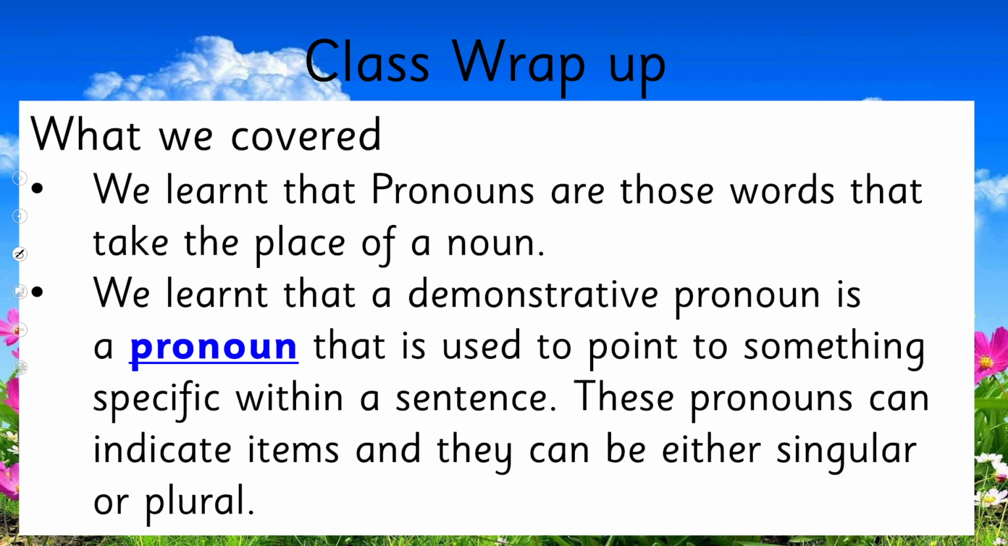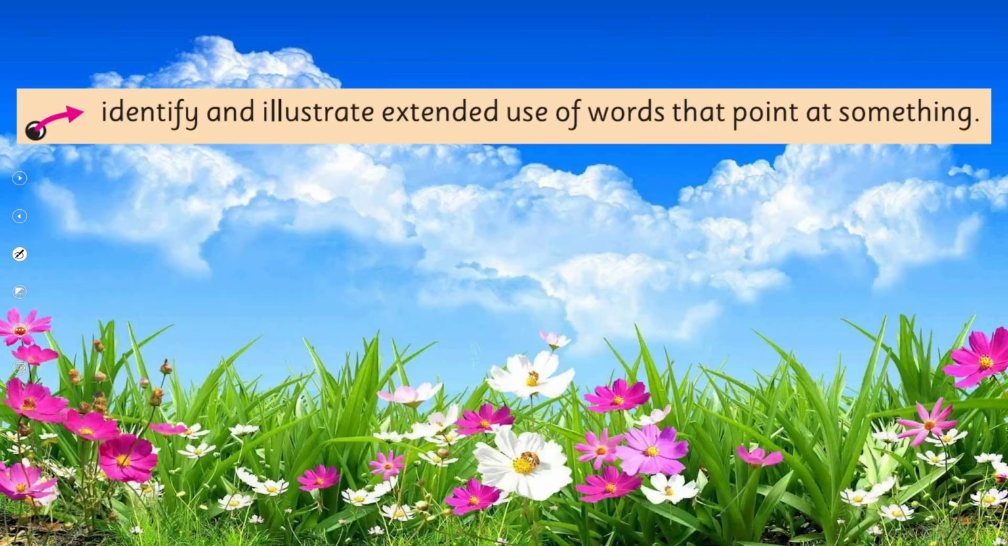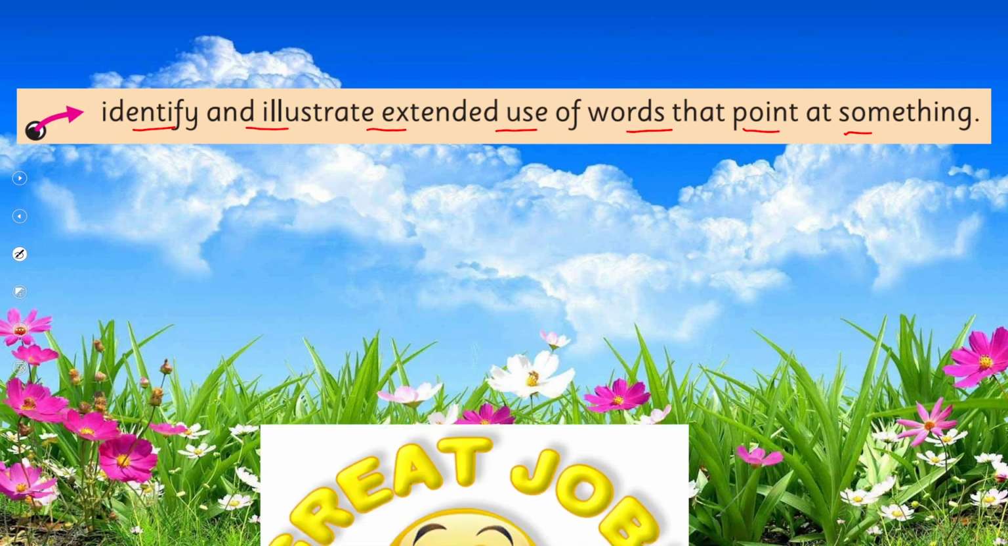So what have we learned today? We learned that pronouns are words that take the place of a noun. We learned that a demonstrative pronoun is a pronoun that is used to point to something specific within a sentence. These pronouns can indicate items and they can be either singular or plural. And in this way we have covered our SLO: identify and illustrate extended use of words that point at something.